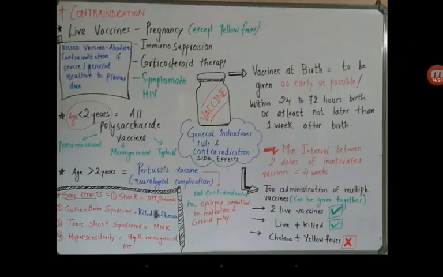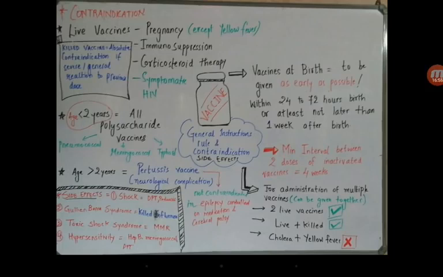Now coming up to the general instructions, rules, contraindications and side effects produced by the vaccines. Whenever the term is given vaccines that are to be given at birth, that is BCG vaccine, these should be given as early as possible after birth, right?